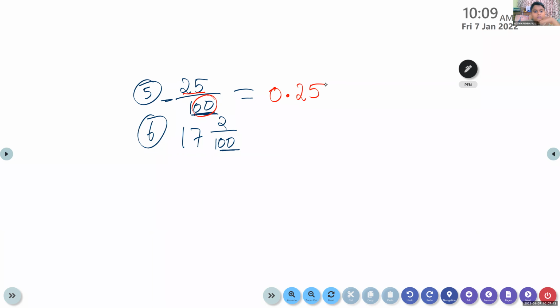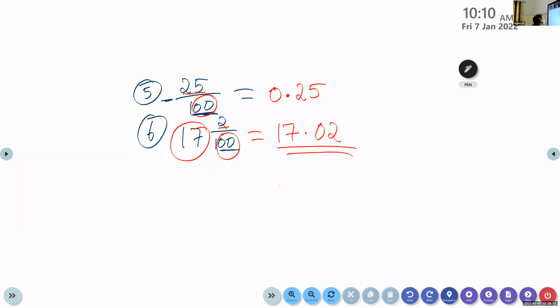Here also, children, the integral part is what? 17. So after the integral part, we have to place the decimal point. Here, children, we have 2 0, but here we have only one number. 17.02. Very good.